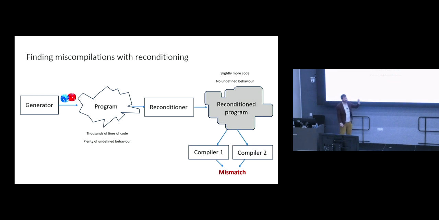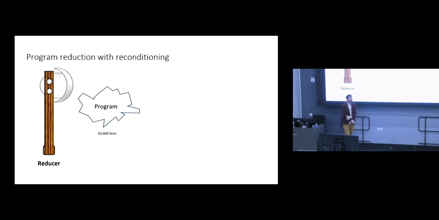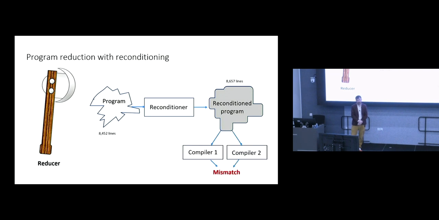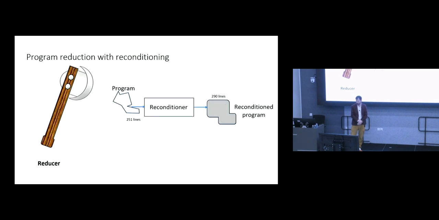And if after a while we find a mismatch, we would then want to reduce this bug triggering program. And we could do that in the following way. We could apply reduction not to the UB-free reconditioned program, but to the nasty program without reconditioning. We could hack a piece off this program, but then we could recondition the remainder of the program so it doesn't have undefined behavior and ask, do we still trigger a compiler bug? If we do, we can hack another piece off and recondition that piece.